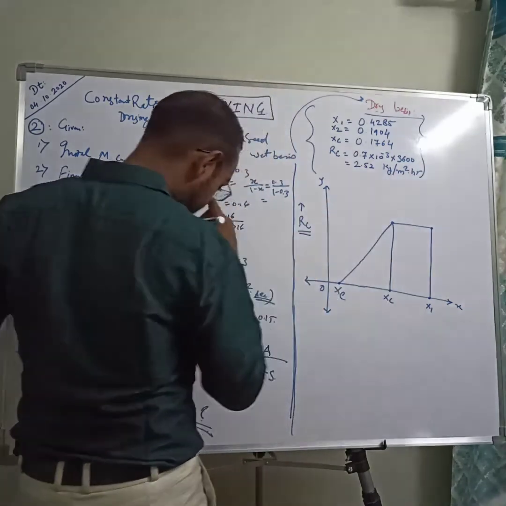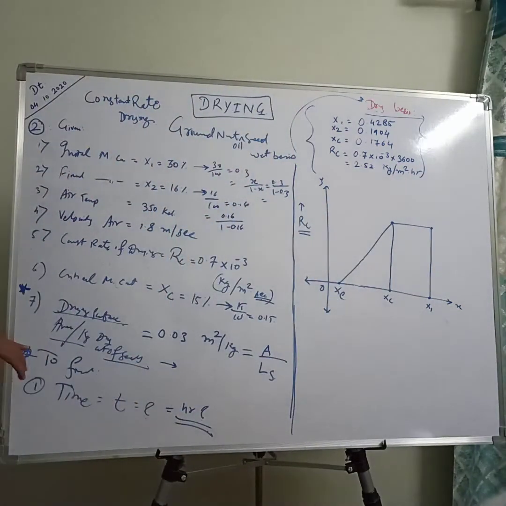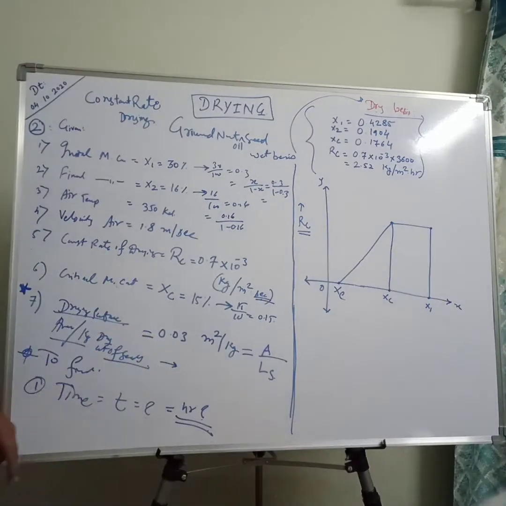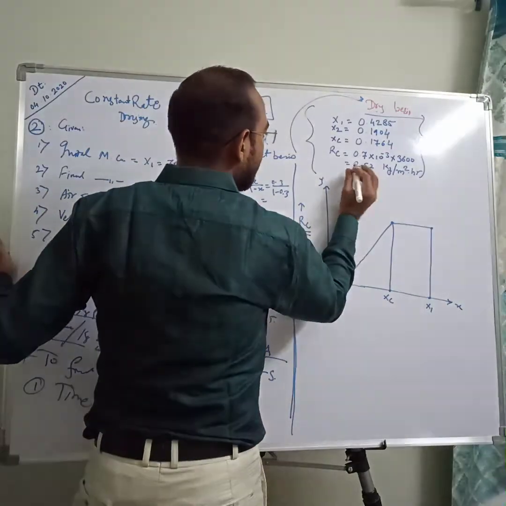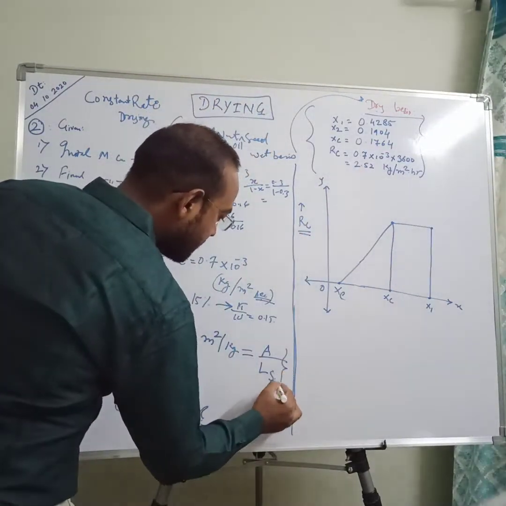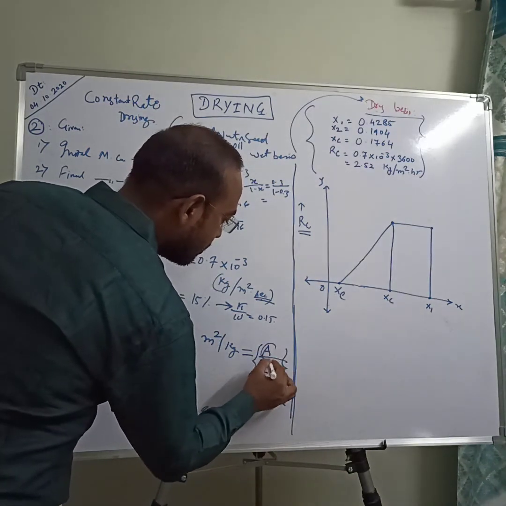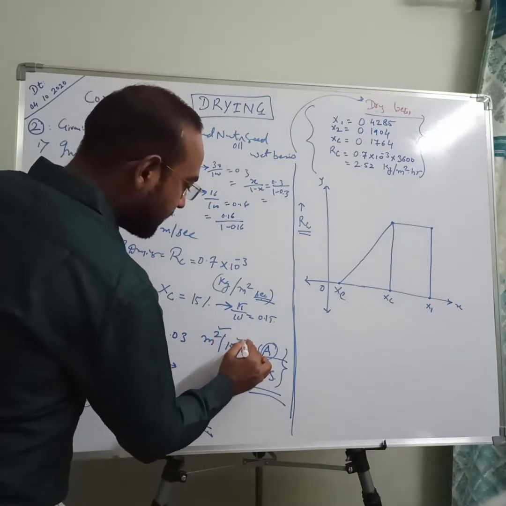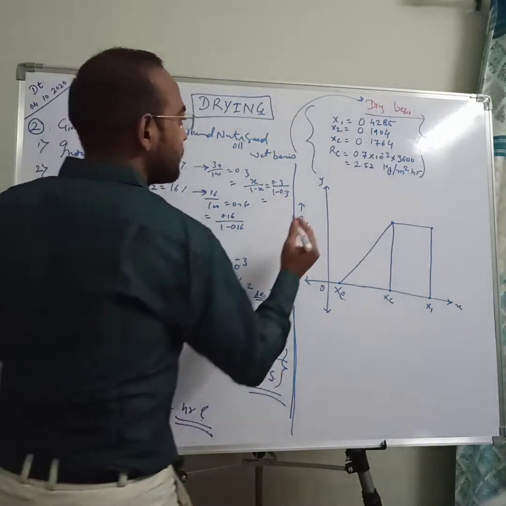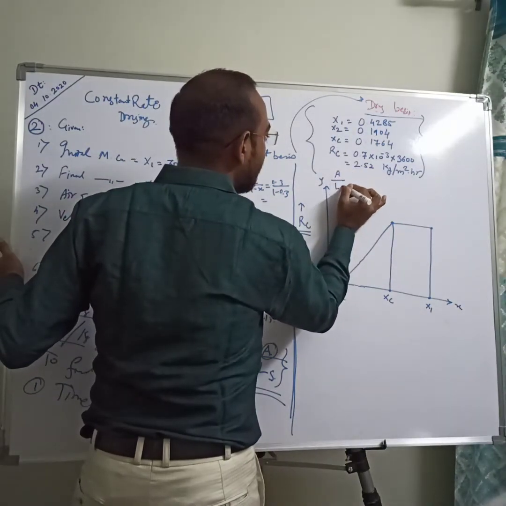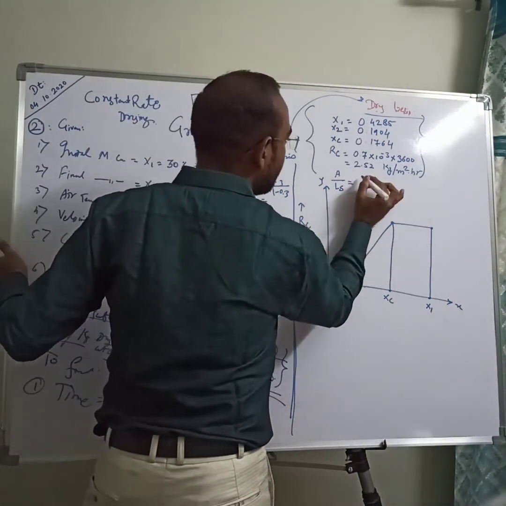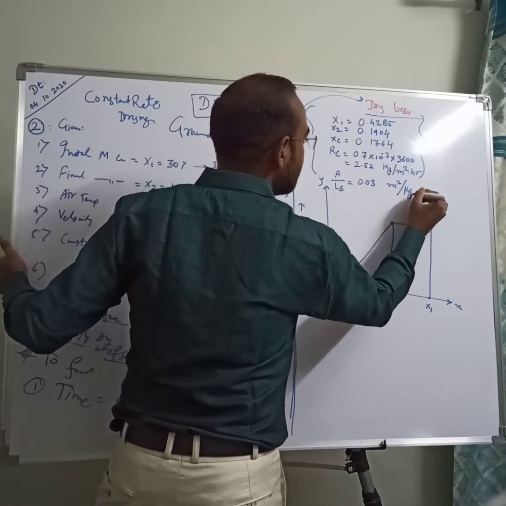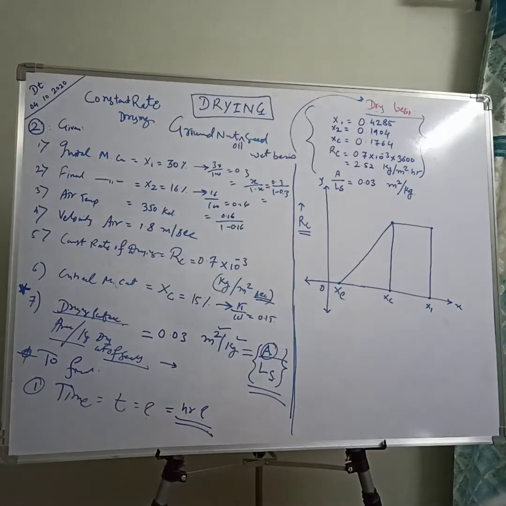Now the last thing is about one more parameter, that is drying surface area, that is 0.03 meter square per kg of dry sheets. It's not only about a single A, it's not only about meter square, but it is about meter square per kg. So it is A upon LS. Next value is A upon LS, which is 0.03 meter square per kg. So these are all the values related to our numerical.